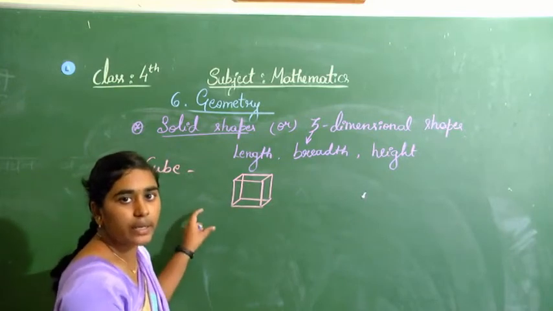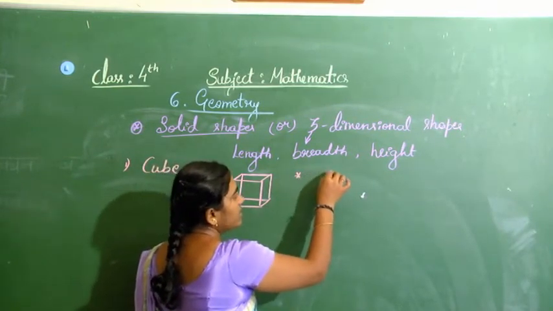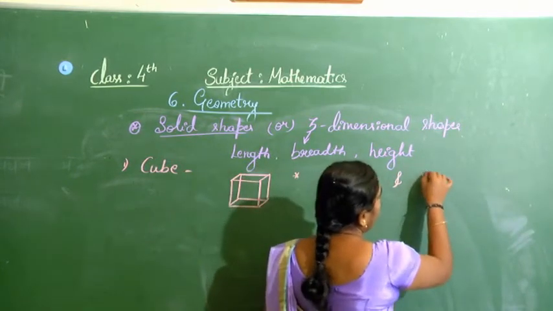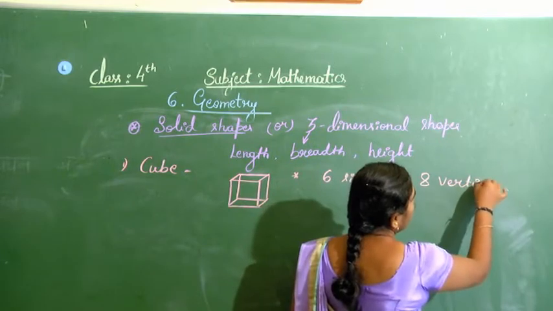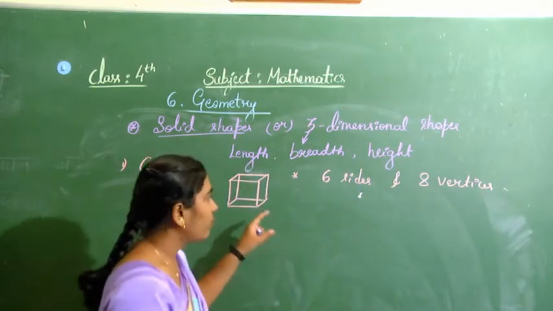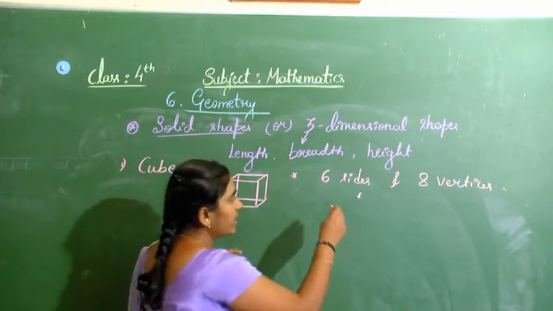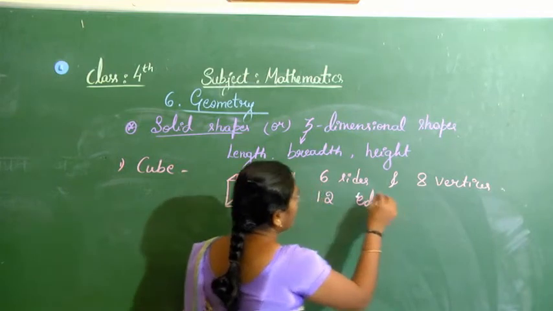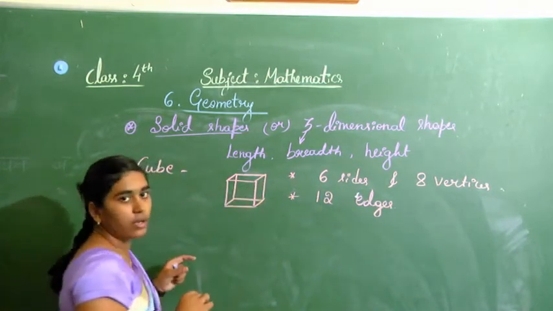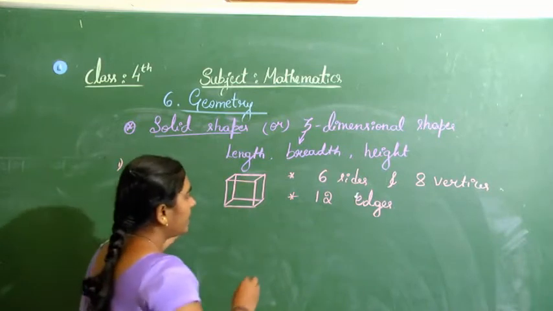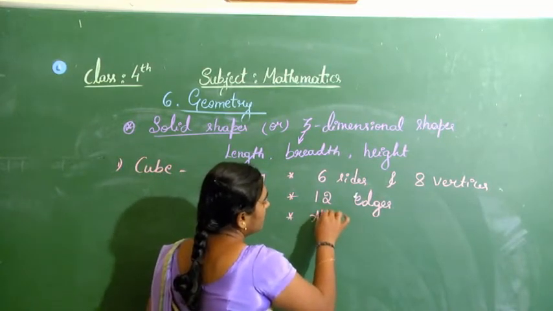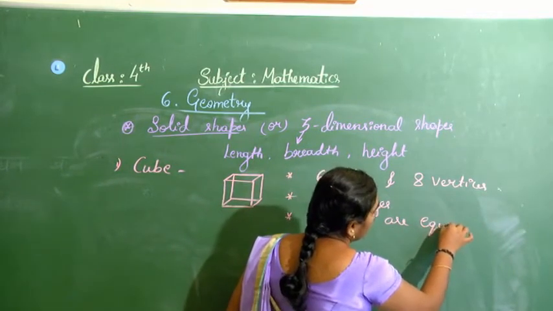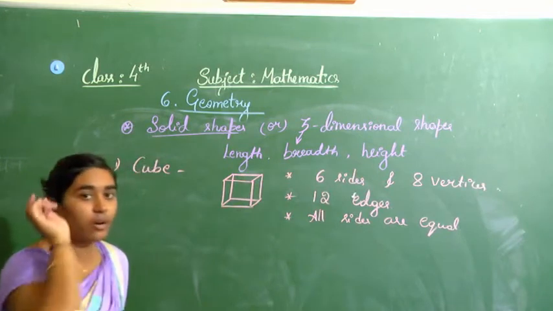So this is a cube. How many sides and how many vertices? There are 6 sides and 8 vertices or corners for a cube. And also you can say there are 12 edges. Edges means the sharp points, they are called edges. And all the sides are equal. All sides are equal for a cube. You already know this. I am just recalling what you have learned.